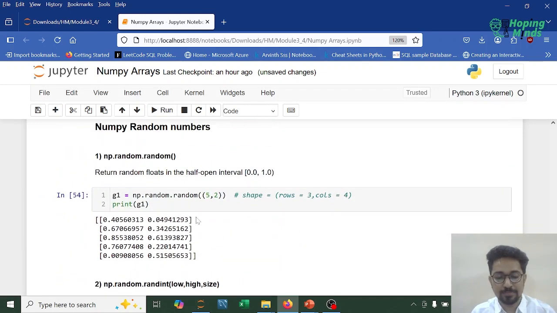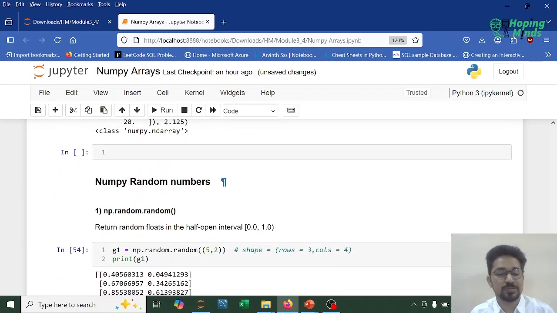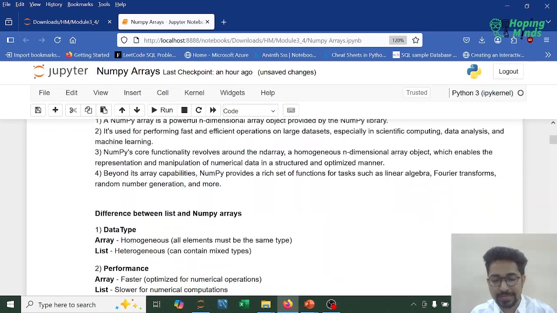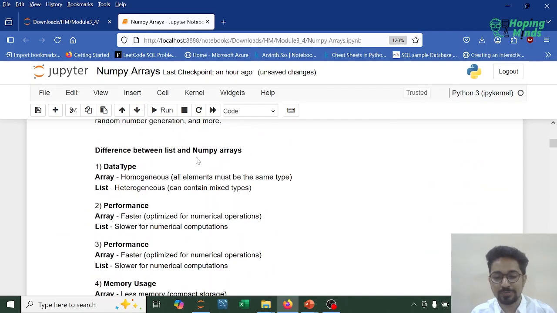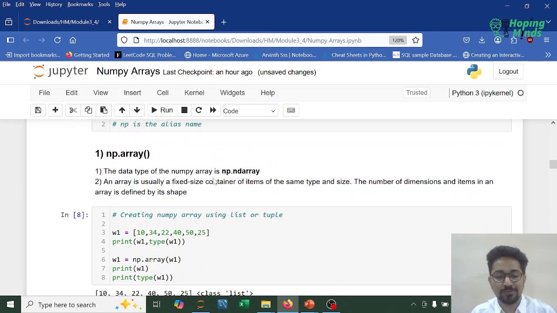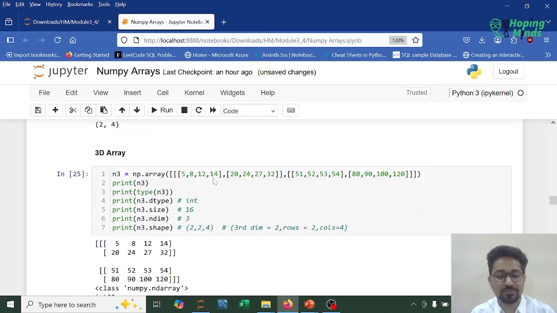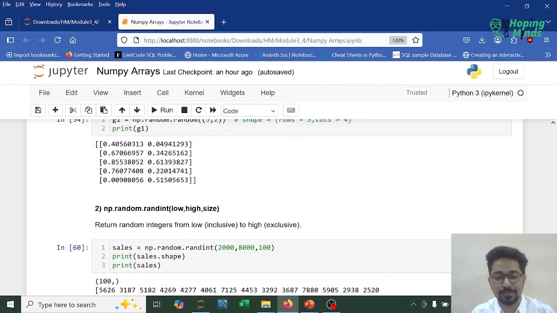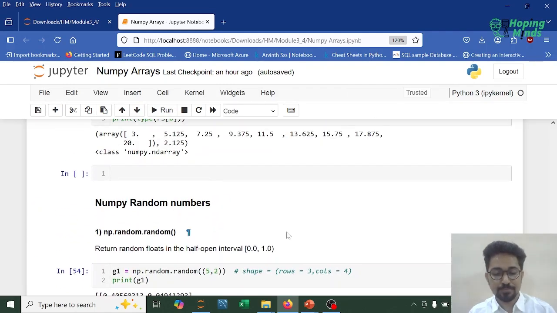So guys, I hope you have understood how to utilize NumPy random numbers generation. We have understood the concept of NumPy arrays. We have also discussed the difference between list and the NumPy arrays. And we have discussed a couple of functions utilizing which we can create NumPy arrays, followed by NumPy random number generation, right? So guys, that brings us to the end of this session. Let's switch back to the PPT.